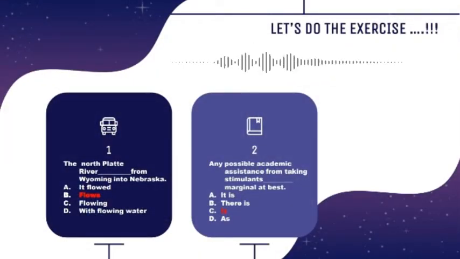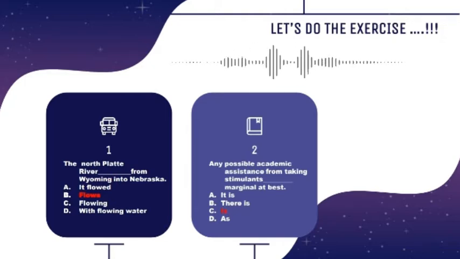Okay, now I will show you 2 questions that relate to sentence with one clause. First question, the North Platte River blah blah blah from Wyoming into Nebraska. And the options are A. It flowed, B. flows, C. flowing, D. with flowing water. And the correct answer is B.